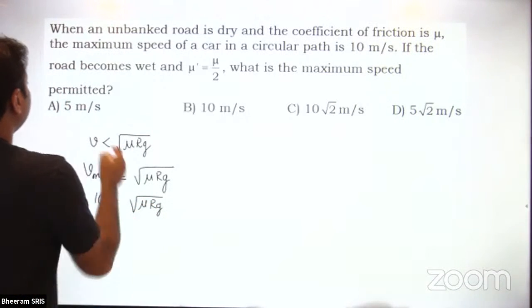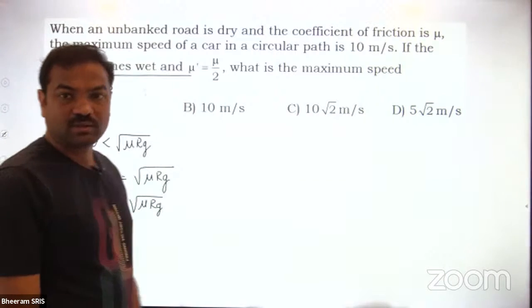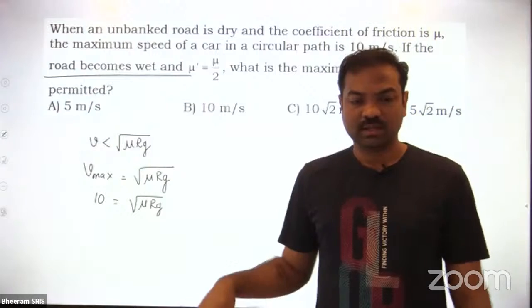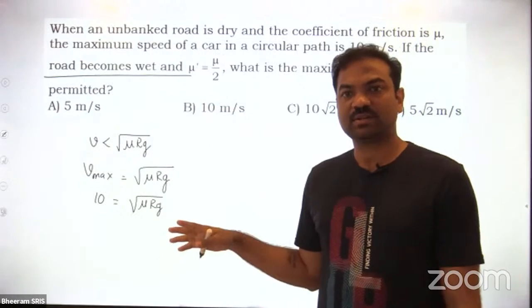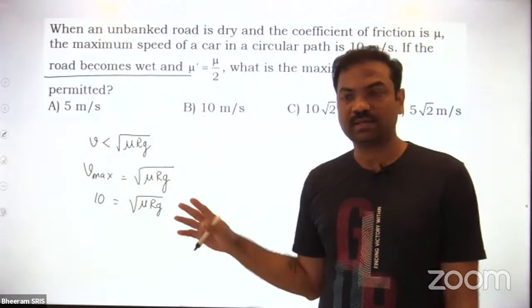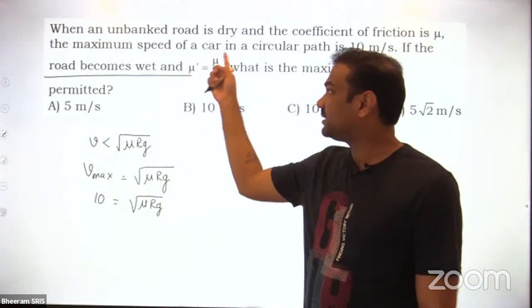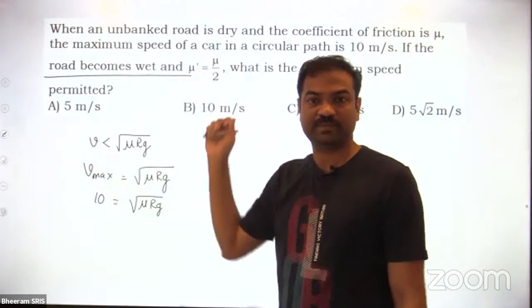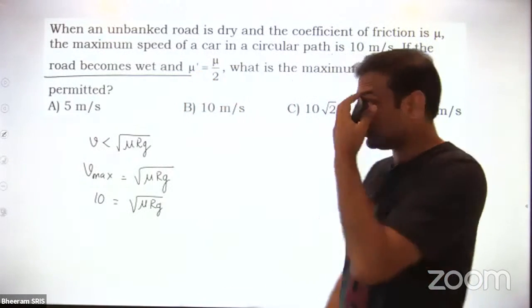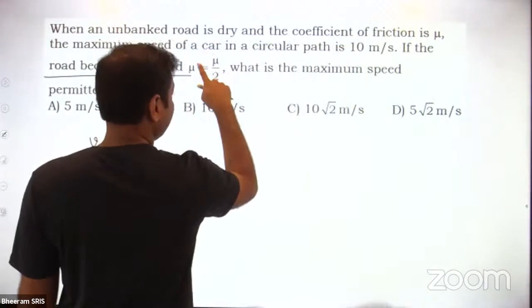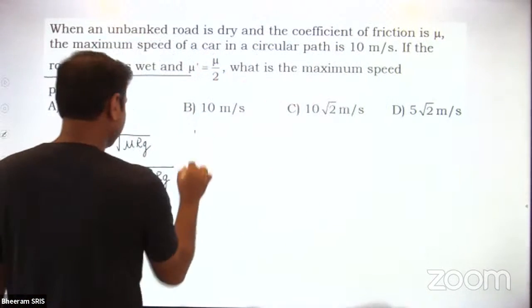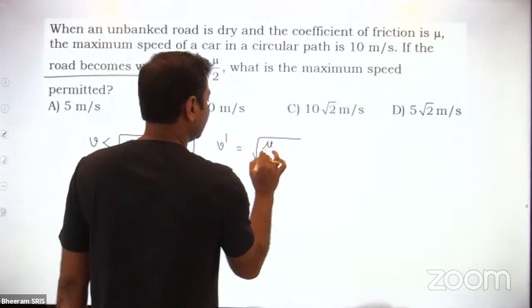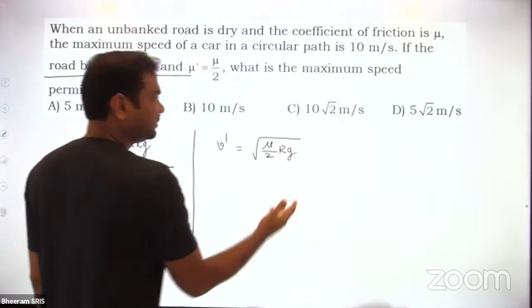Okay? If the road becomes wet, you can take it like a rainy day. Rain was there, so the road becomes wet. Because the road is wet, what happens to the coefficient of friction? It decreases. So now the coefficient of friction becomes mu by 2. If mu by 2 is the coefficient of friction, what is the maximum speed they're asking? Again, we can apply the formula. So now V dash is the maximum speed, root of mu by 2 r into g.